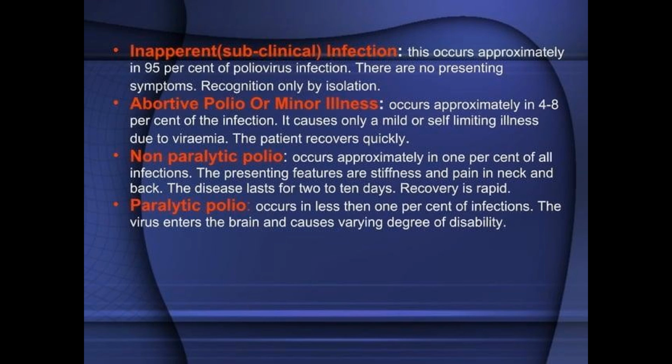Non-paralytic polio occurs approximately in 1% of all infections. The presenting features are stiffness and pain in neck and back. The disease lasts for 2 to 10 days. Recovery is rapid. Paralytic polio occurs in less than 1% of infections. The virus enters the brain and causes varying degrees of disability.